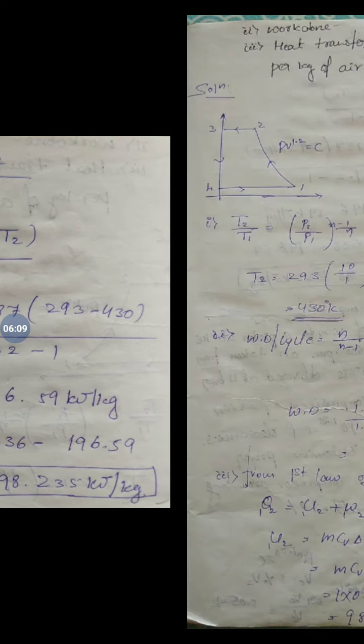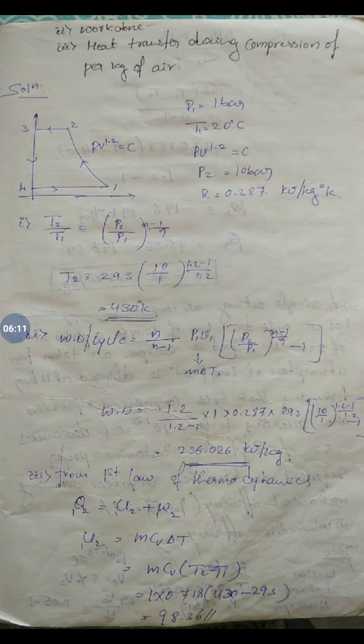If you look into the diagram here, 1 to 2 compression is taking place adiabatically. So he is asking to find out what is the heat transfer during the compression. To find the heat transfer, heat transfer is nothing but change in internal energy plus work done. Change in internal energy we have already found out.